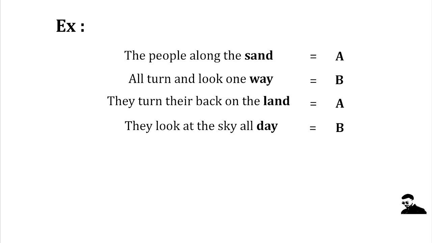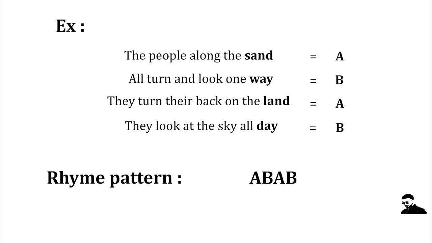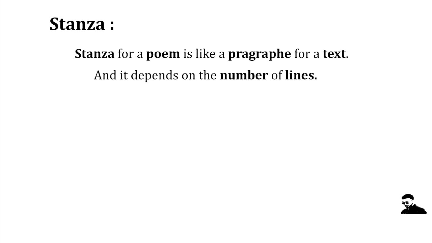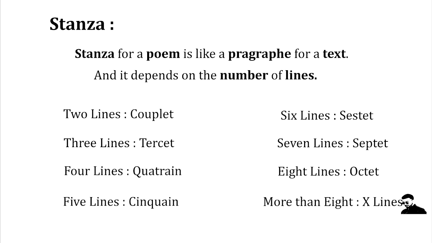And the rhyme scheme or pattern is AB, AB. Now let's see the final element, which is called stanza. So simply, stanza for a poem is like a paragraph for a text, and it depends on the number of lines. If we have 2 lines, it is called a couplet.